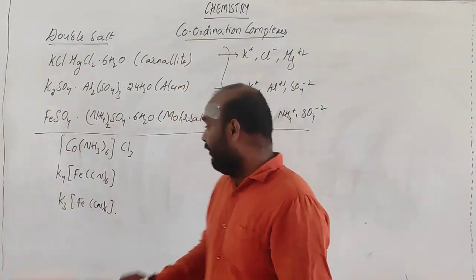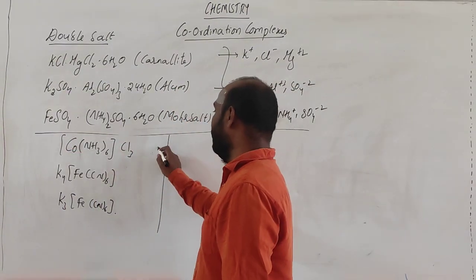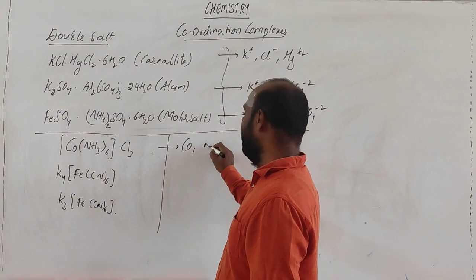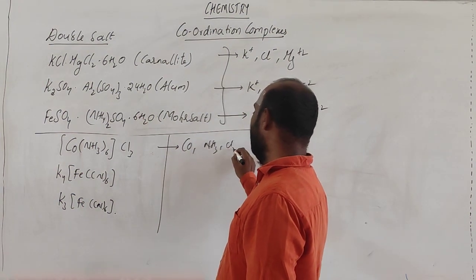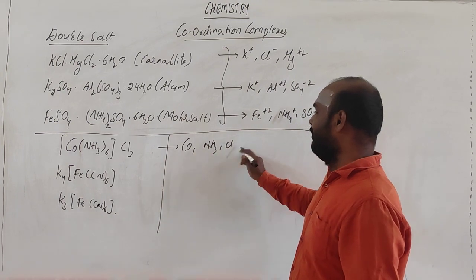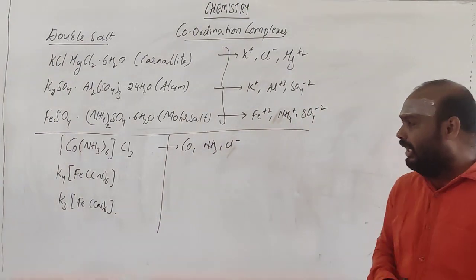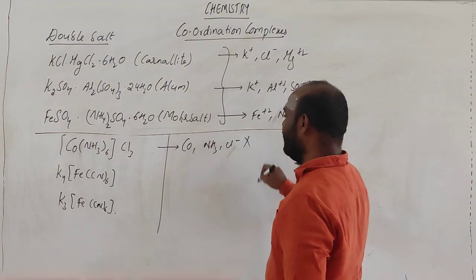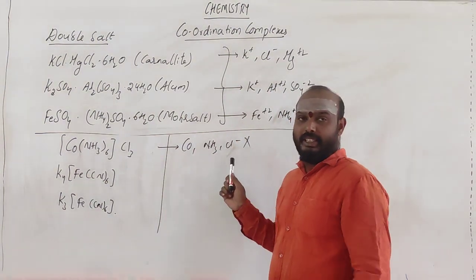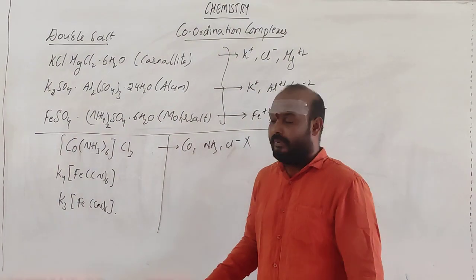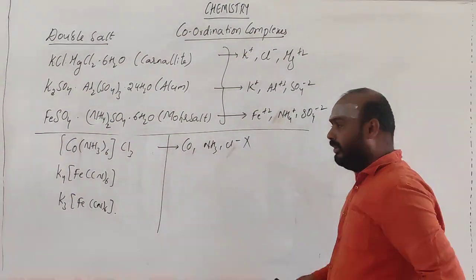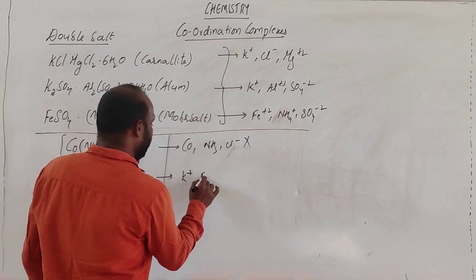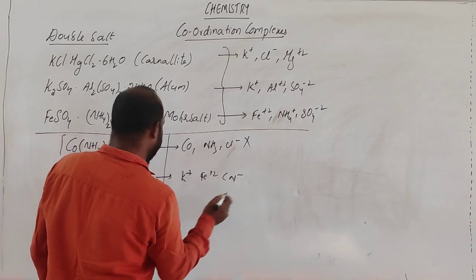See, now if you look at this compound, it is formed by a combination of cobalt, ammonia, chlorine. Or you can go for silver, something. If you dissolve this in water, you will not get all these ions. This one is formed by these things. If you dissolve these compounds in water, you will not get this. So here you can go for K+, Fe2+, Cl-.